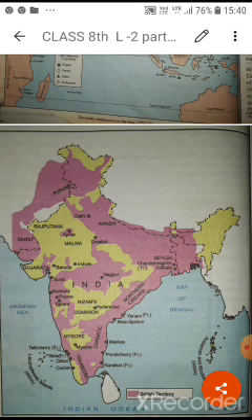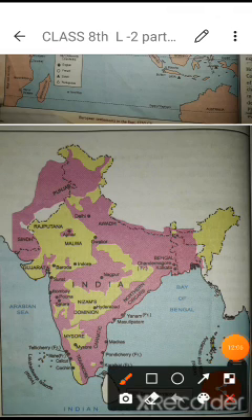This is a British territory. Now at the end of the chapter, students, you will come to know. It means till now, when I explain the chapter, it means by the later century, around 1793, the starting of the 18th century, you will study till where the Britishers occupied in India. This pink place, all this pink area, is British territory.